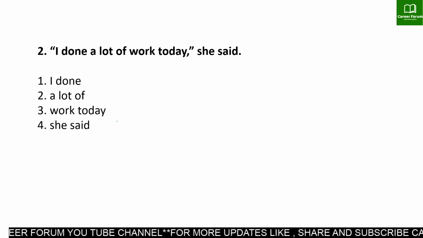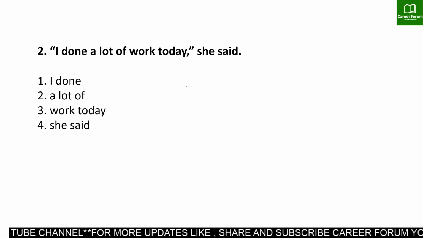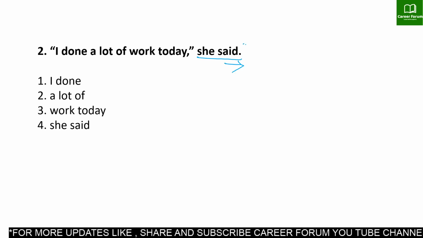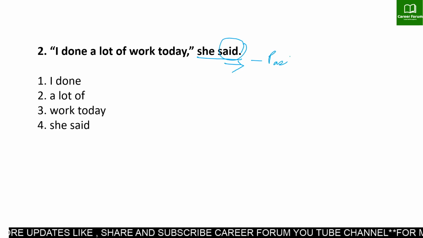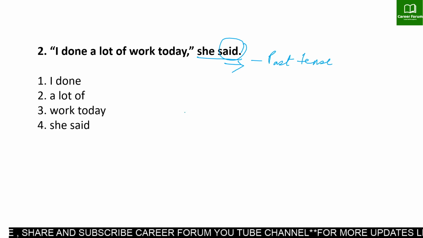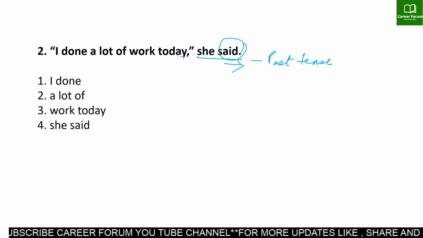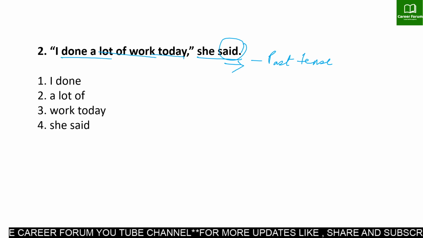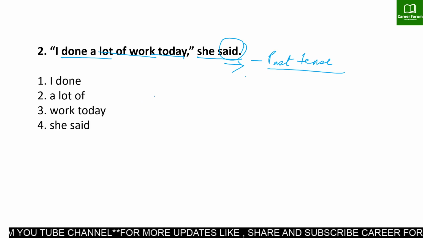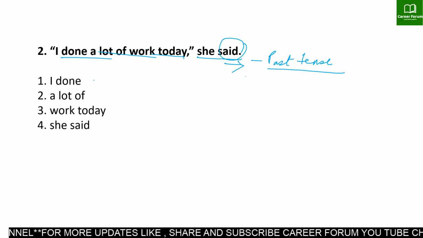The second sentence says, I done a lot of work today, she said. If you see the structure of the sentence, here we have the reporting verb, and the reporting verb is in past tense. According to the rules of tense, whenever we have a reporting verb in past, the other tense of the sentence should also be in the same form, meaning they all have to be in past tense. If I look at the sentence carefully, you will be able to find the error.